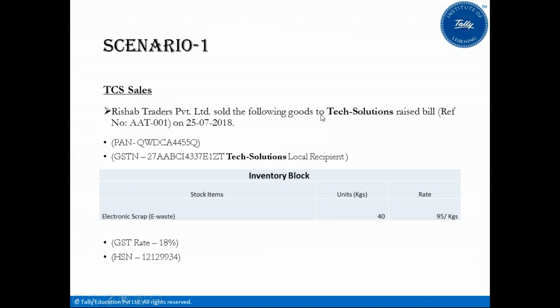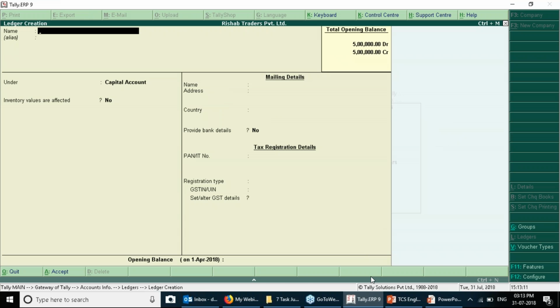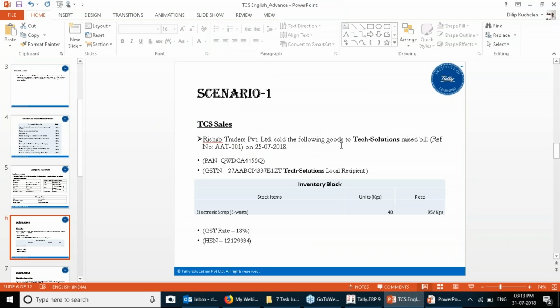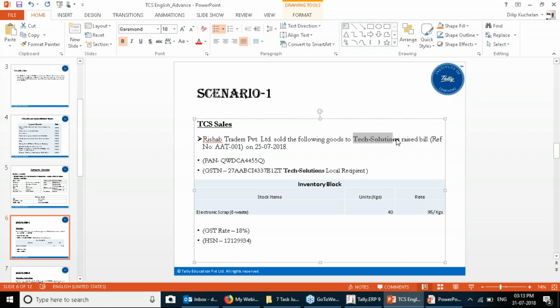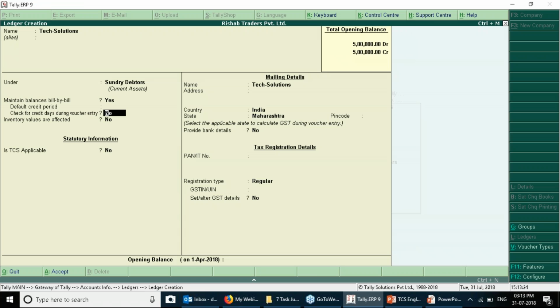The ledger you need to create is Tech Solutions. For convenience, I am just copying and pasting it. Here is the customer summary data. Maintain bill by bill balance: yes. Is TCS applicable? You need to make it applicable.